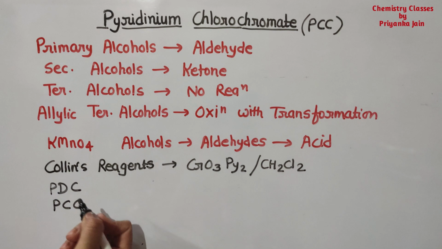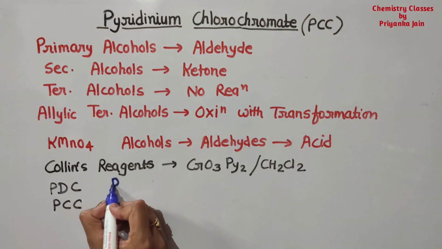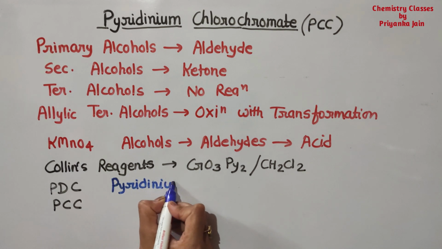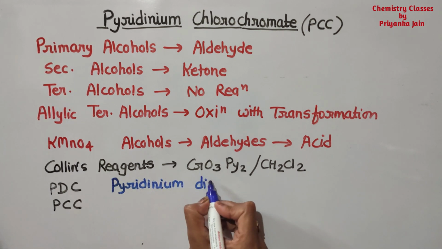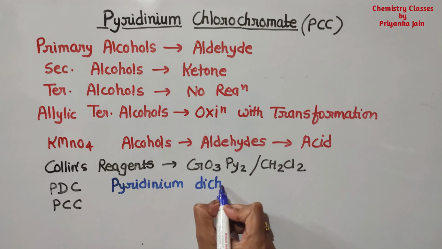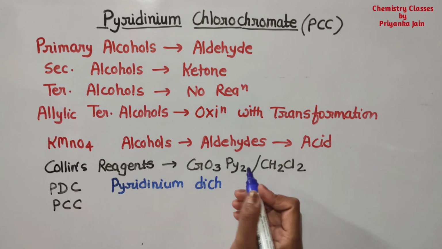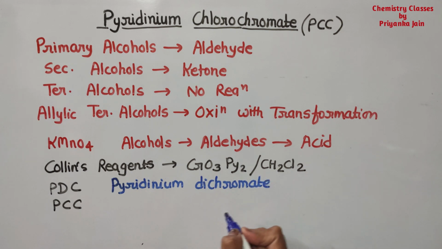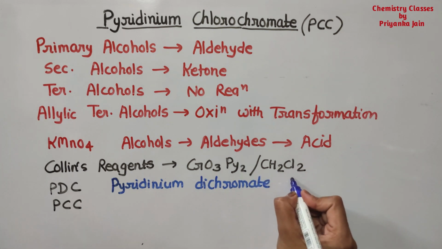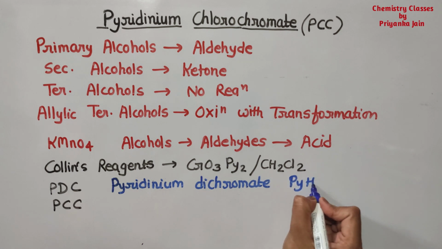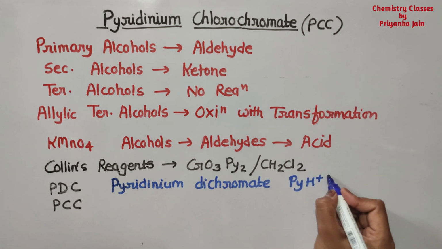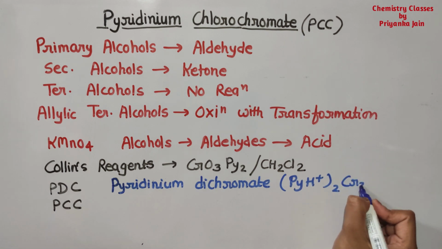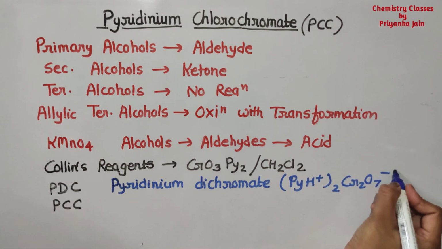PDC means pyridinium dichromate, and its formula will be this one.